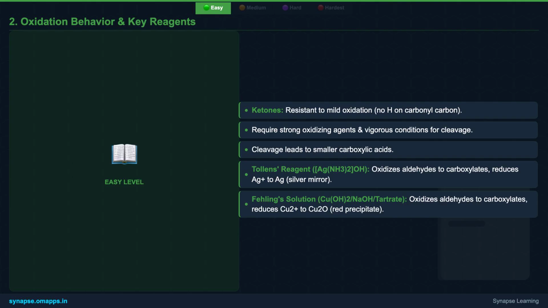Imagine trying to push a car without a handle, it's much harder. To oxidize ketones, we need much stronger conditions, like powerful oxidizing agents and high temperatures. When ketones finally do oxidize, it's usually a more drastic process, involving the breaking of carbon-carbon bonds, leading to smaller carboxylic acids. We also have specific, mild reagents like Tollens' and Fehling's which are excellent for selectively identifying aldehydes by forming a silver mirror or red precipitate, respectively.